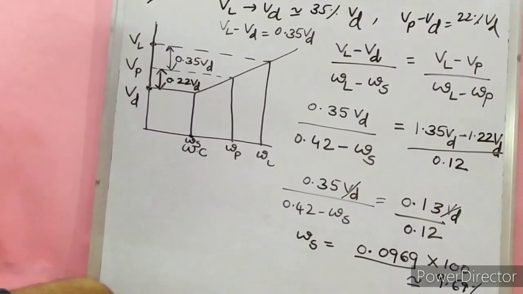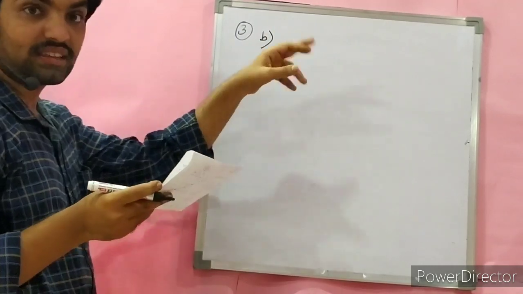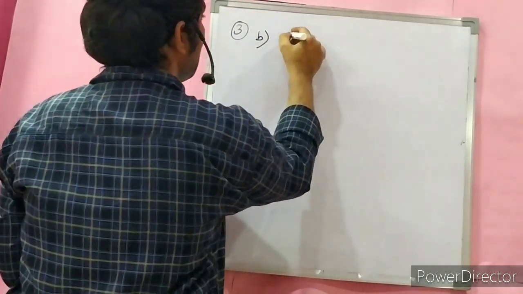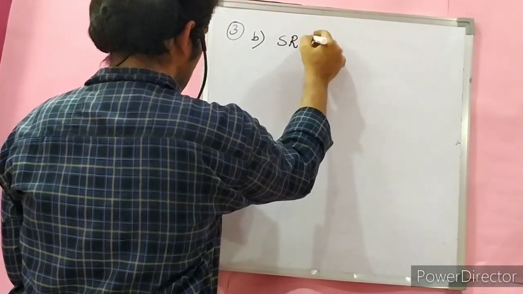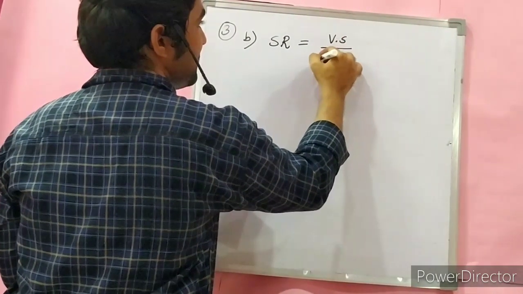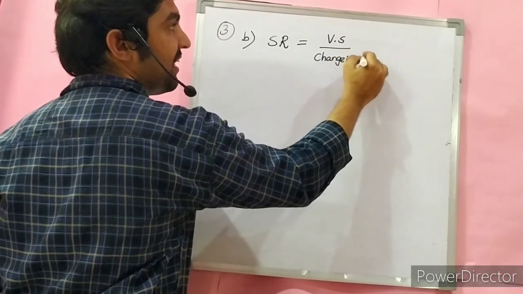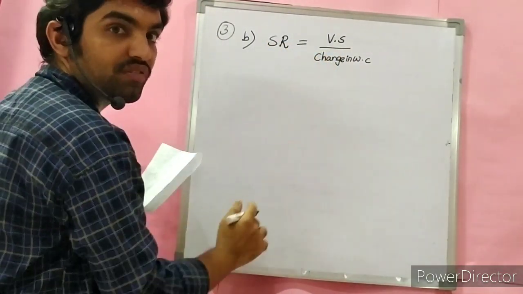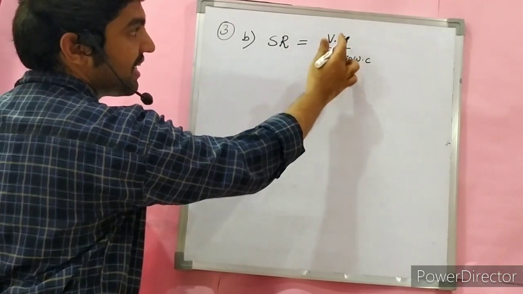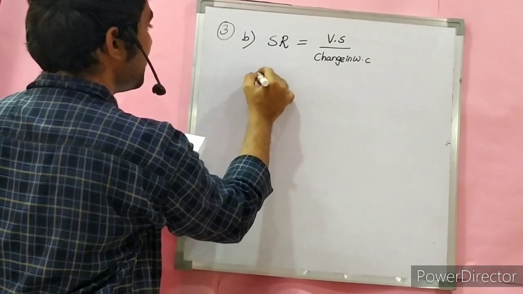That was the shrinkage limit only. Now we discuss the shrinkage ratio. In the third question, part B, they also asked to find the shrinkage ratio of the soil. How do you determine the shrinkage ratio of the soil? Volumetric shrinkage upon change in water content is nothing but the shrinkage ratio of the soil. How do you represent this?